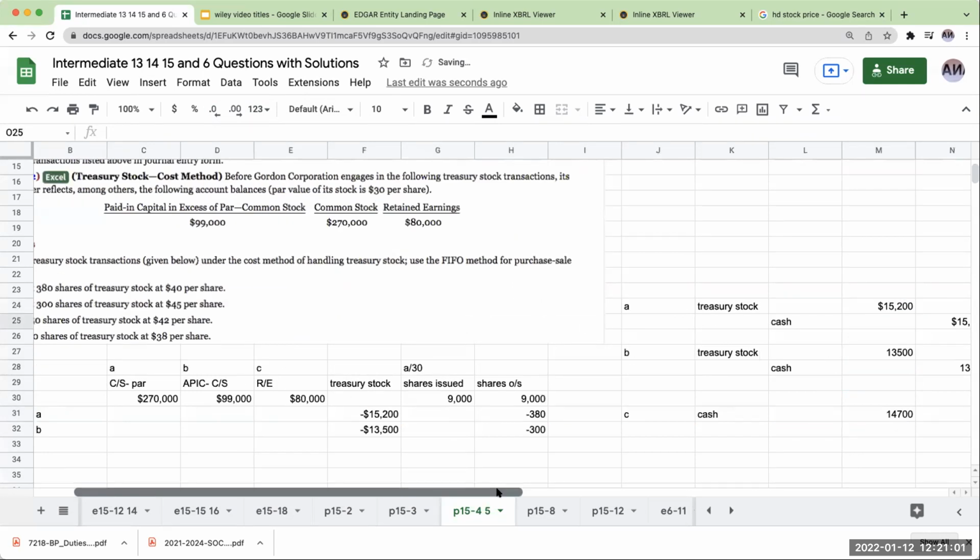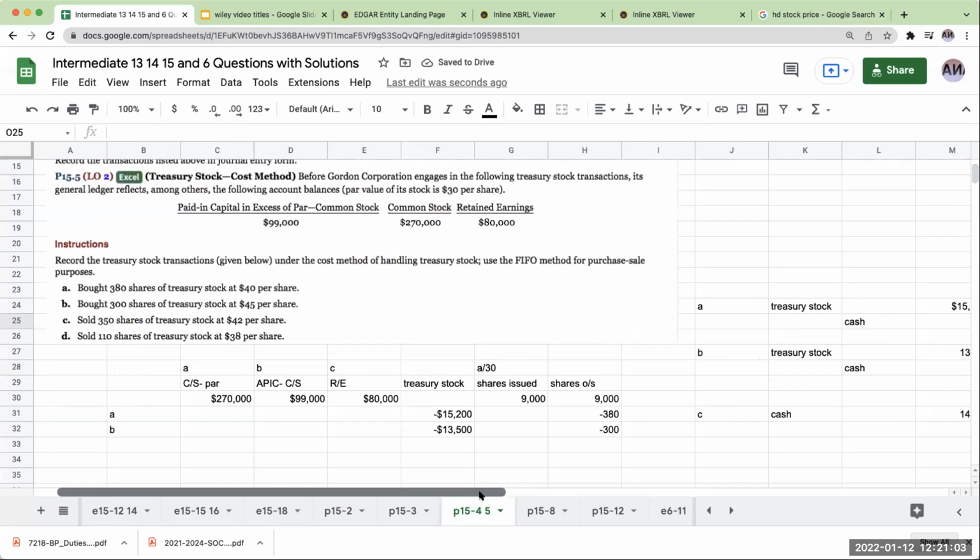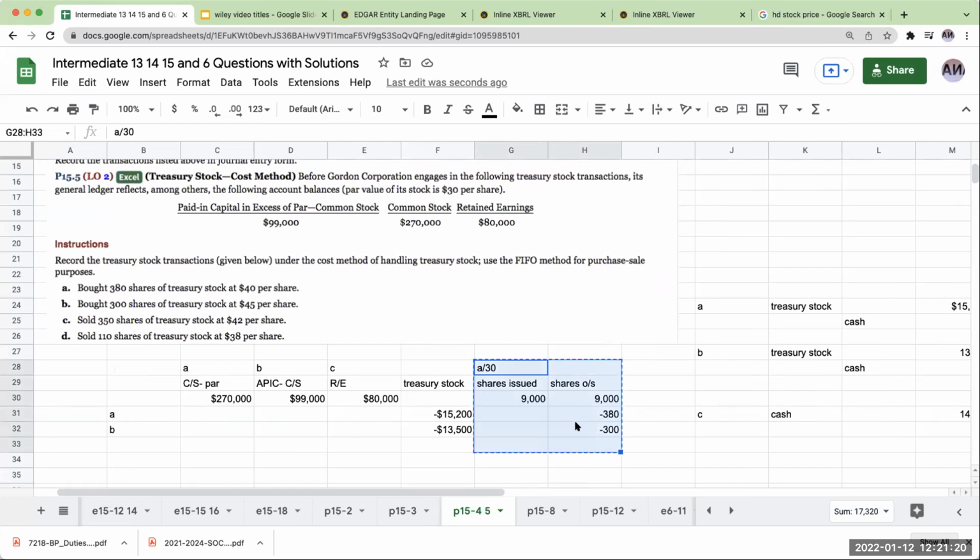Did I get that right? Yeah. Okay. So I sold 350 shares at $42 per share. So if I'm using the FIFO method, right, first in, first out, what I'm going to use is I'm going to use these shares up here to do this. Okay. So let's give ourselves a little bit more room.